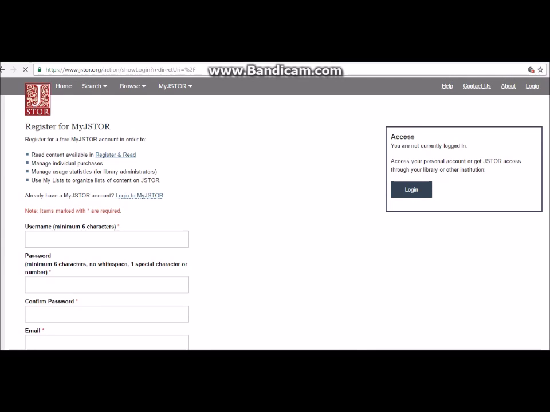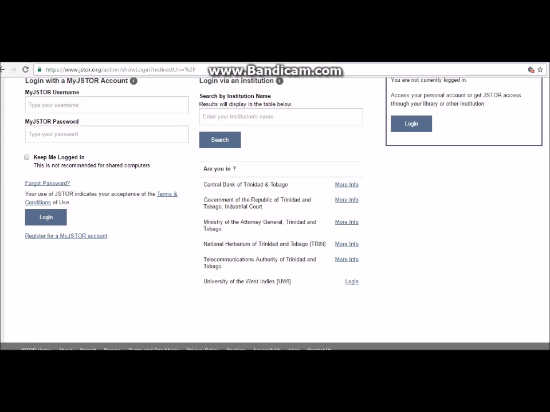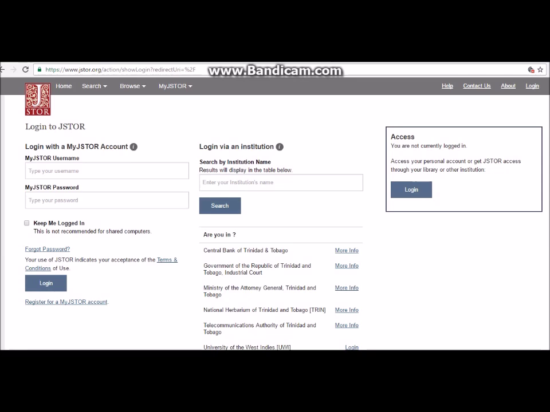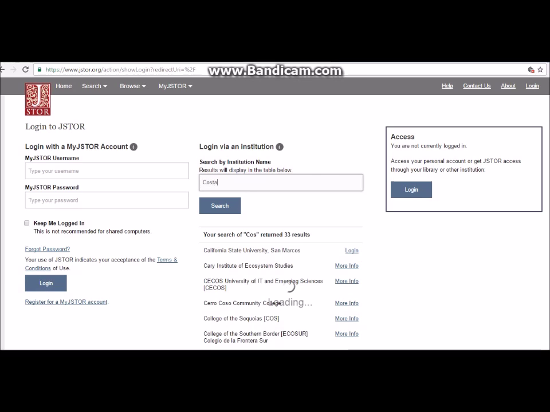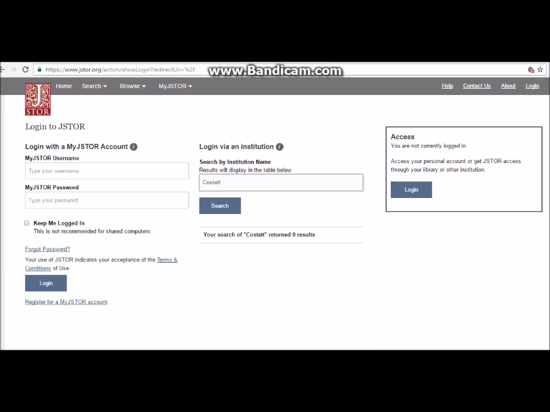Okay, so we're going back. And what I want to do is to log in, but I also want to show you that your university, or your organization actually, can have access. So you're seeing Central Bank there. So you can do a little search for your university, and I am writing in Custard. Of course, I did not find custard because I spelled custard wrong.